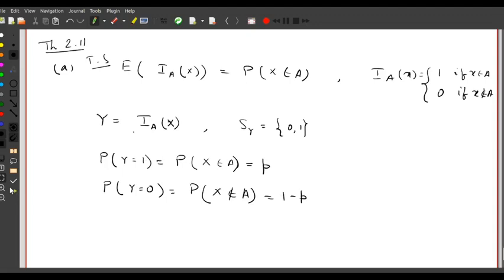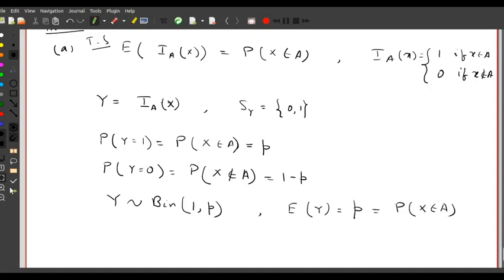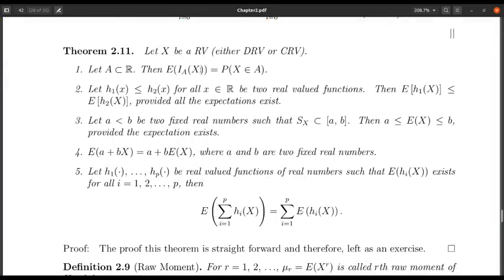This probability is 1 minus P. So in this case, the random variable y is basically a Bernoulli random variable or binomial random variable with n equals to 1 and probability of success equals to P. And in this case, we know that expectation of y is nothing but np equals to P, which is equals to probability of x belongs to A. So clearly, we have proved that expectation of the indicator function of the set A is basically nothing but probability that x belongs to A. And this has a lot of use, especially when we try to write some probability in terms of the expectation.